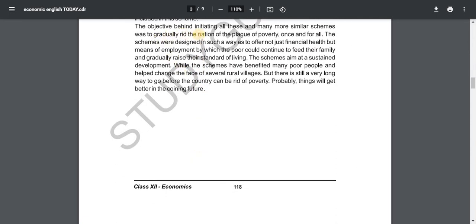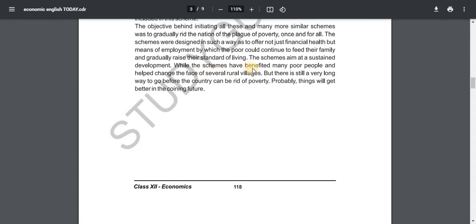The objective behind initiating all these and many more similar schemes was to gradually rid the nation of the plague of poverty once and for all. The schemes were designed to offer not just financial help but means of employment by which the poor could continue to feed their family and gradually raise their standard of living. The schemes aim at sustained development.